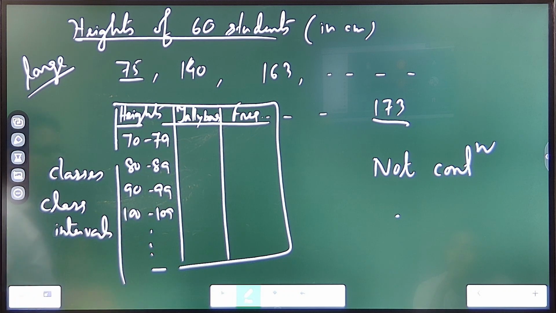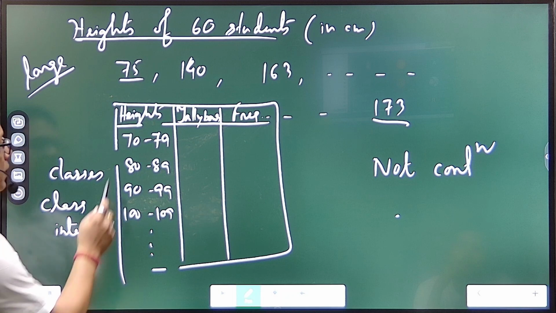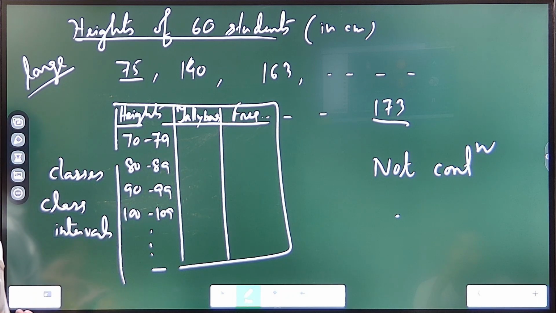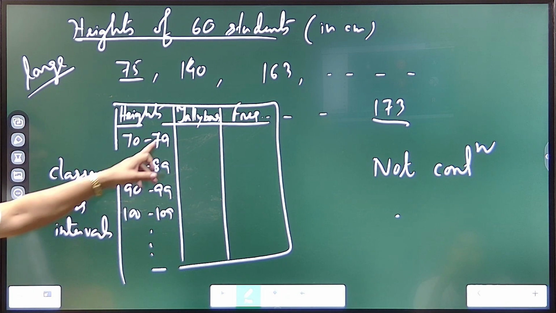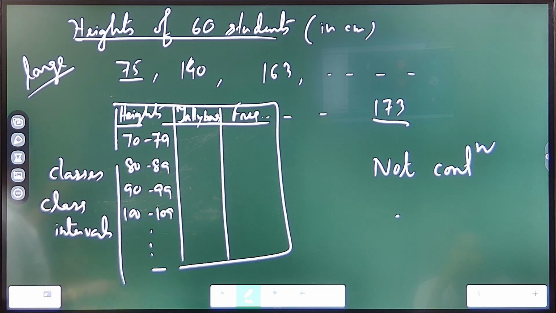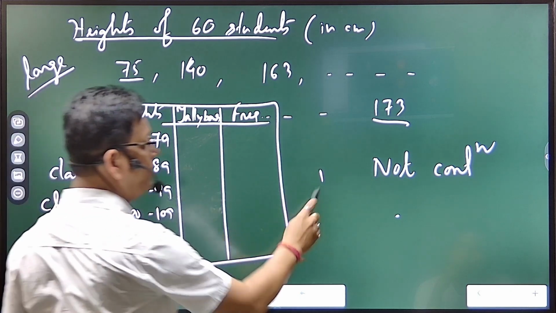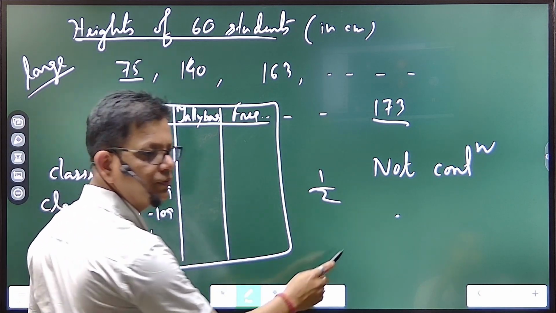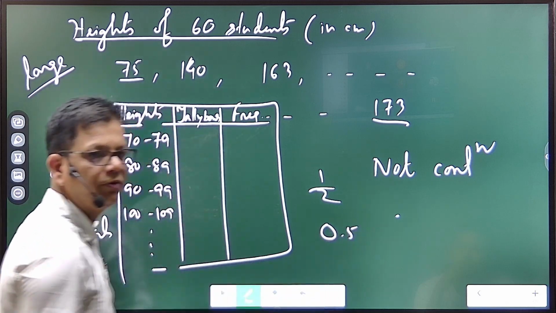Since now it is not continuous, we need to make them continuous. How? 0.5 plus minus. Yes or no? So actually where does this 0.5 come from? What is the gap for which it has not come continuous? 80, 79 gap, no? One gap. Yes or no? So that one gap you divide by 2, half. Half means how much? 0.5. That 0.5 comes from there.